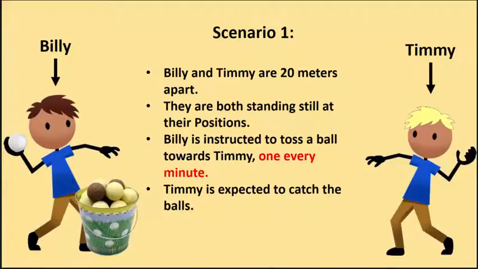In the first scenario, Billy and Timmy are about 20 meters apart. They are both standing still at their positions. Billy is to toss one golf ball every minute towards Timmy. Timmy is expected to catch all balls. So that's what's going to happen. Every minute, Billy tosses a ball, Timmy catches it.